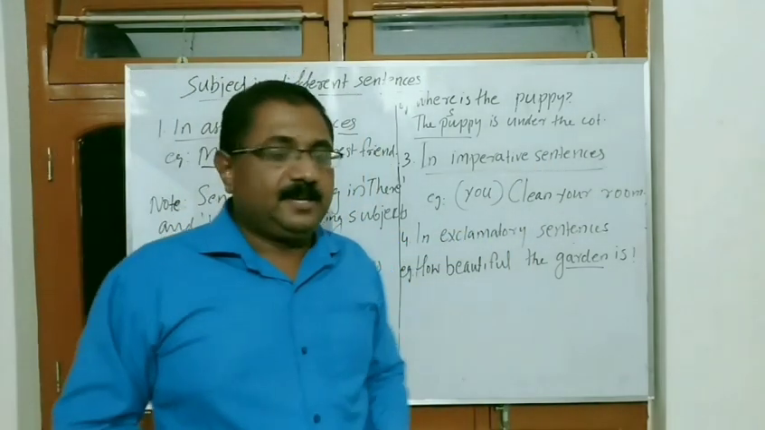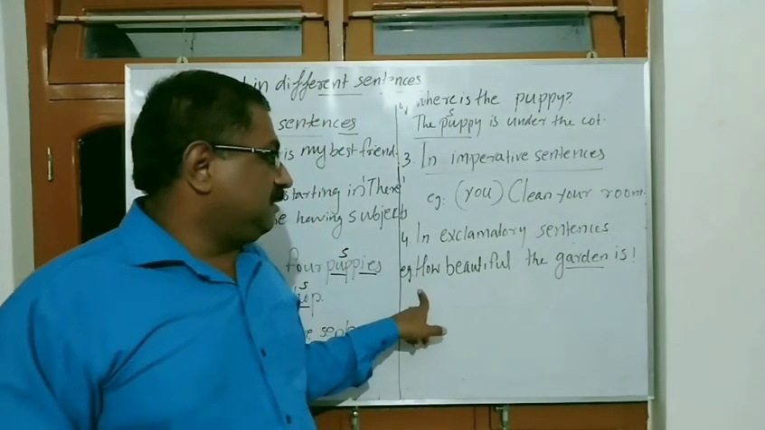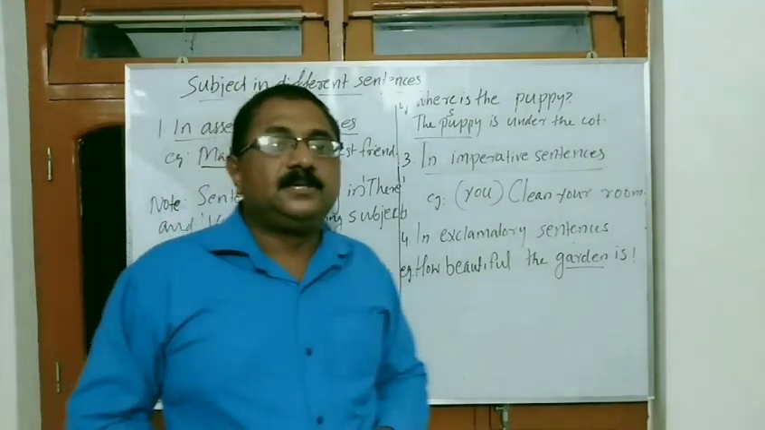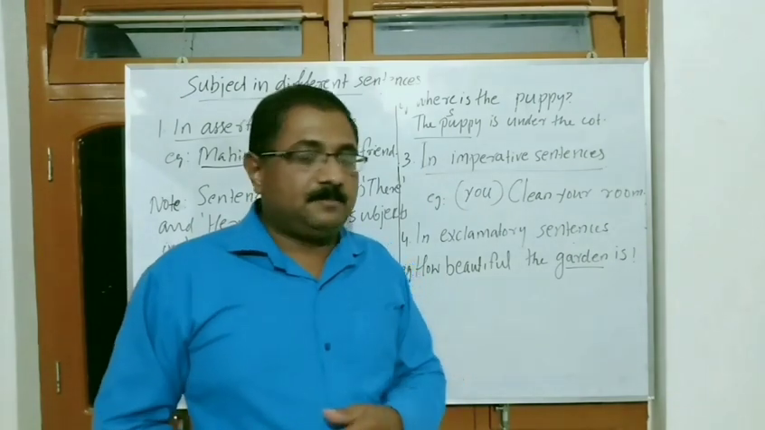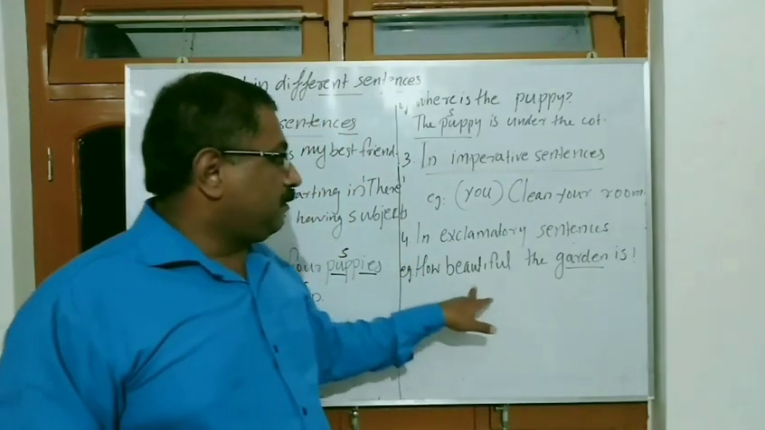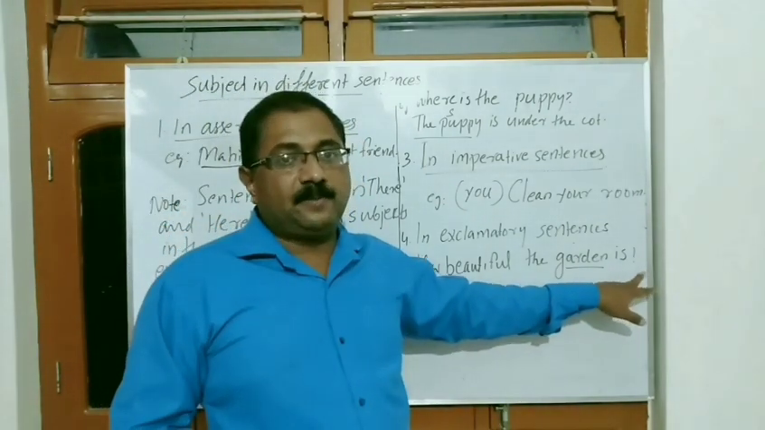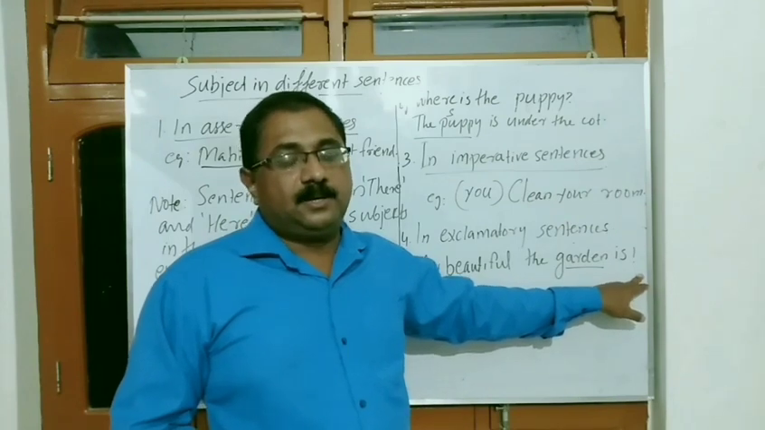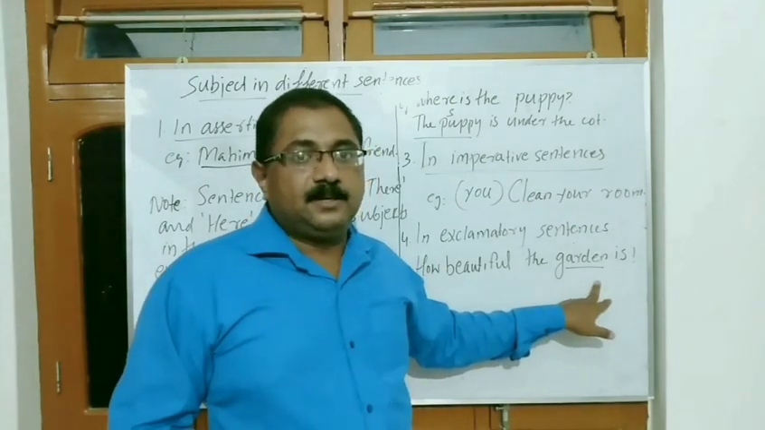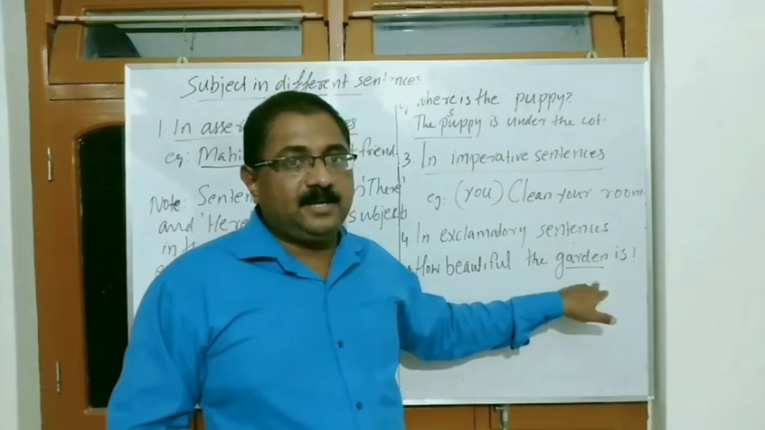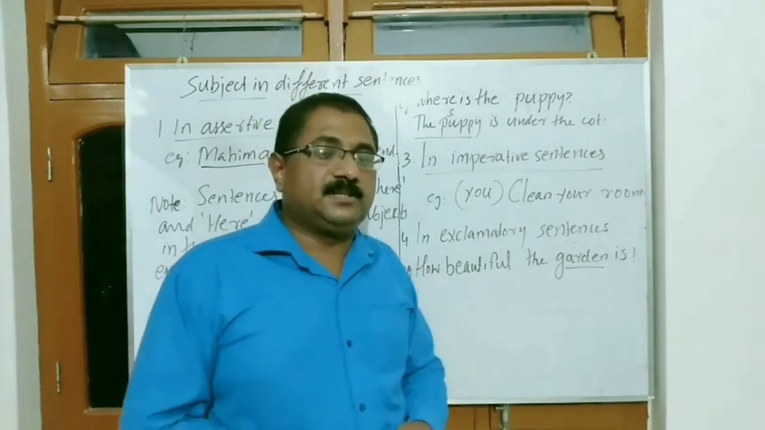The next one, the exclamatory sentence. Exclamatory sentences have the subject just before the verb. For example, "How beautiful the garden is!" Here the verb is "is", and the subject is used just before that. The subject is garden; it is used just before the verb.